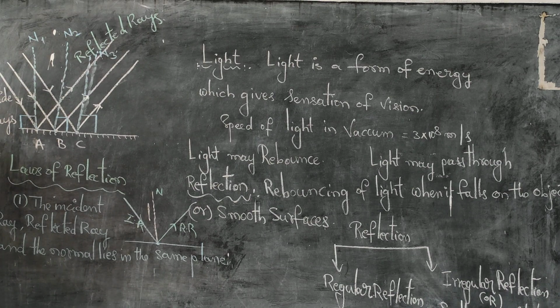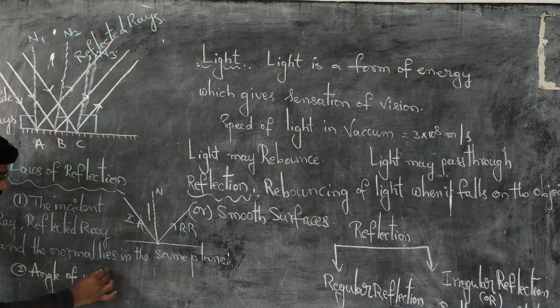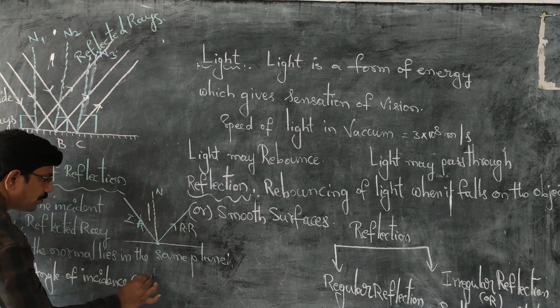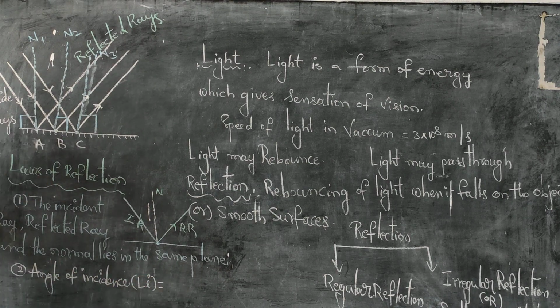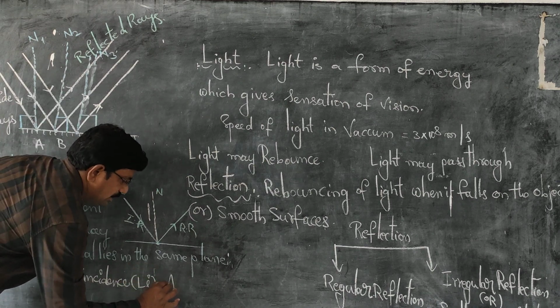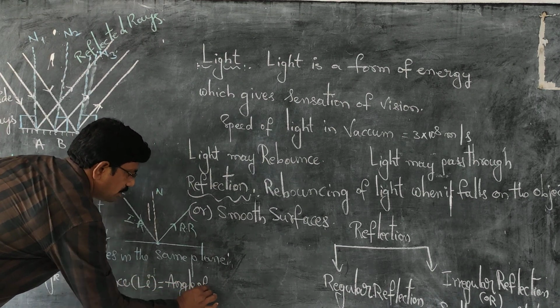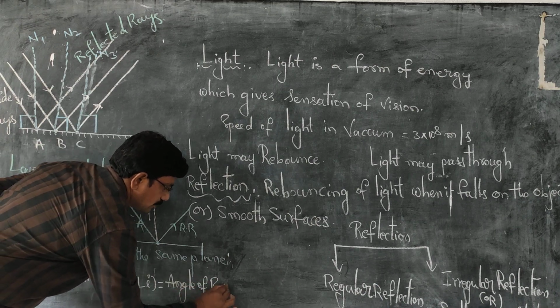Next, what is the second one? Angle of incidence, that is angle i, is equal to angle of reflection.